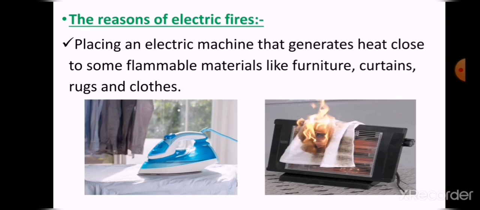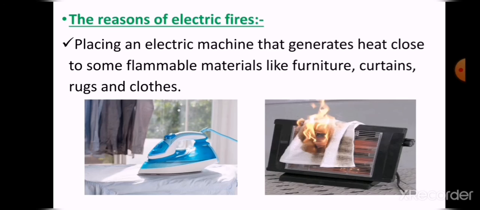What are the causes or the reasons for the electric fires? There are some reasons that cause electric fires. Number one, placing an electric machine that generates heat close to some flammable materials.